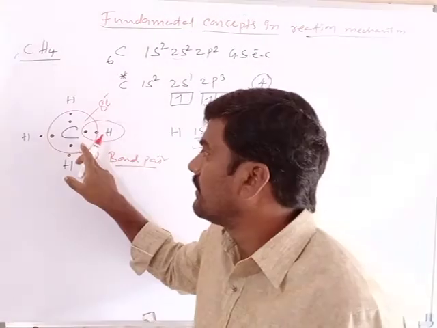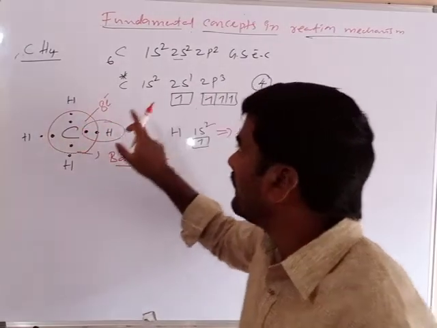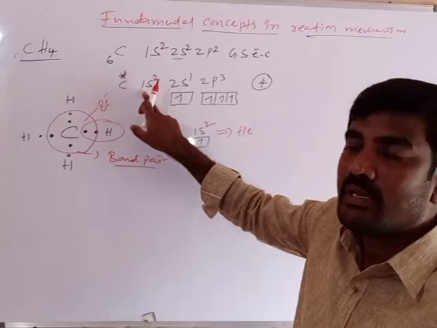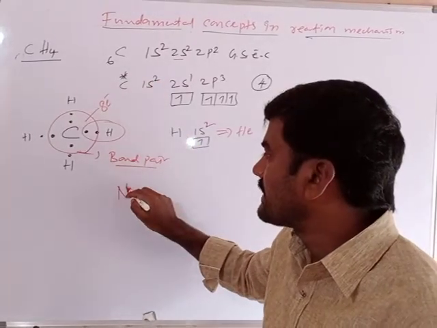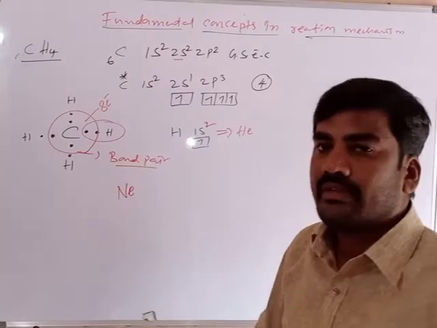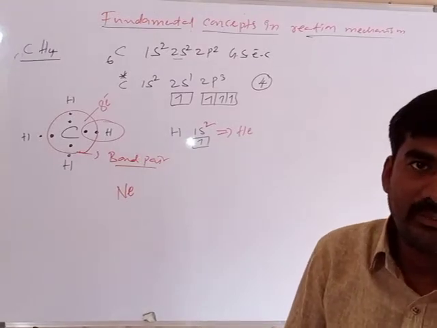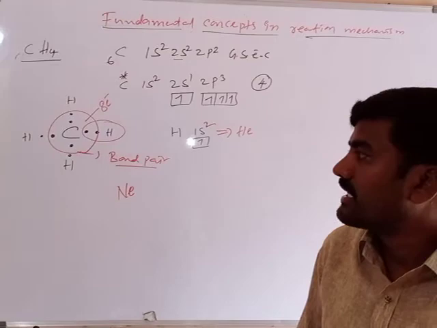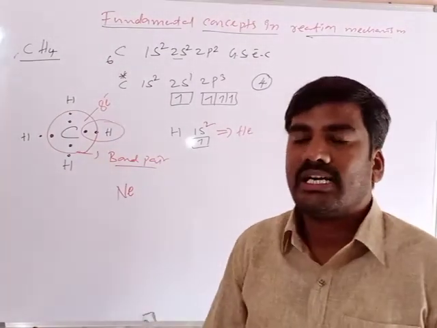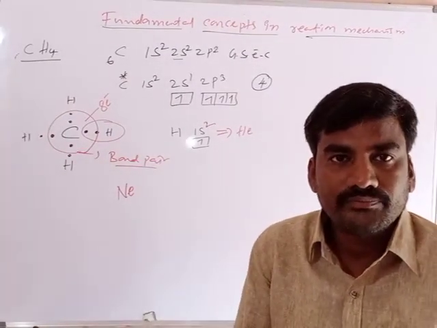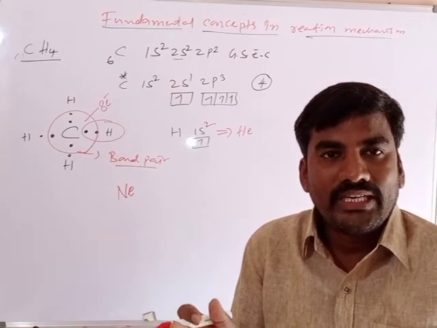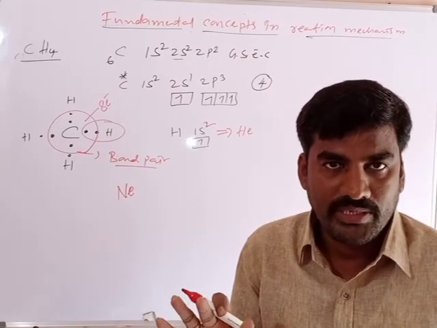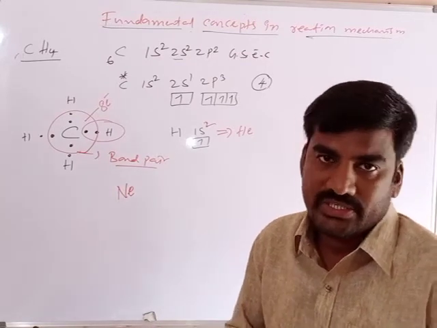What about carbon? How many electrons are there? 8 in the second orbit, 2 electrons in the first. Total number of electrons, 10. So it reaches a neon configuration. It acquires the neon gas configuration after completing the octet structure. Means both complete their octet structure in their outermost orbit. Clear? Both complete their octet structure.